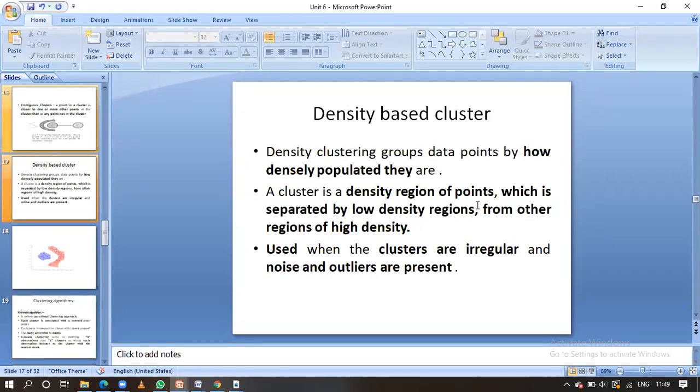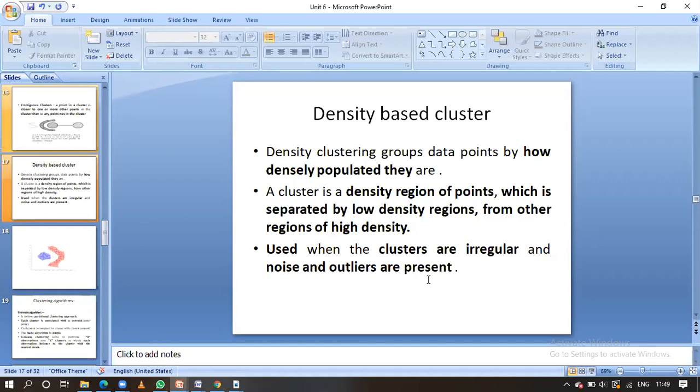Right? All the data objects with high density we are going to form as one cluster. With the help of this we separate the low density regions from the high density regions, guys. And moreover, one advantage of the density based cluster is that we can handle noise and outliers.